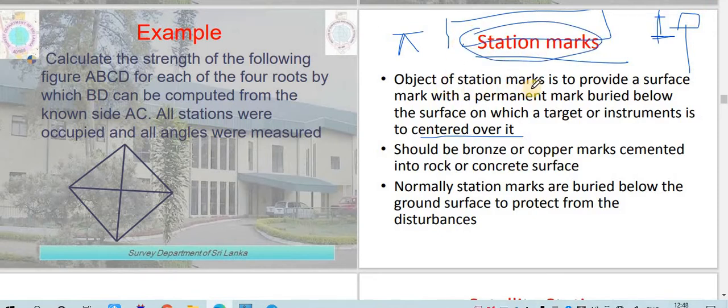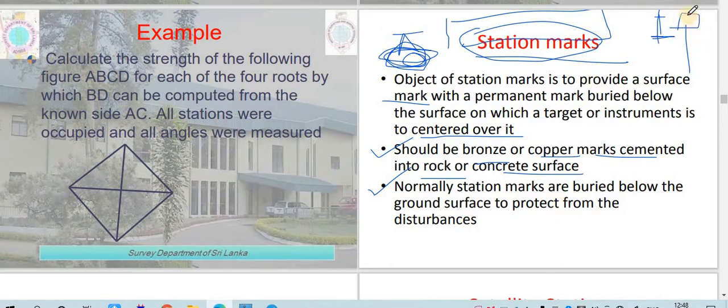Okay, the object of a station marker is to provide a surface mark with a permanent mark buried below the surface on which the target or the instrument is centered over it. It should be a bronze or copper marker cemented into rock or concrete surface. Okay, it should be cemented in what? Rocks. Normal station markers are buried. Whenever you place any instrument, these stations are required for triangulation purposes. So in order to remember that, it should be a bronze and copper marker.